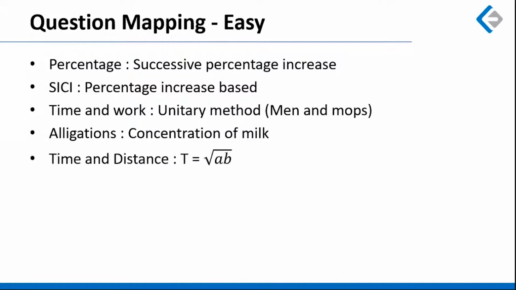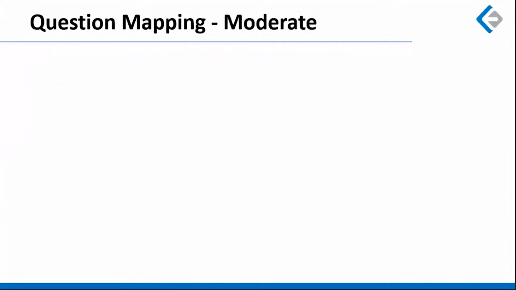A question based on time and distance, where a standard approach of t is equal to root ab was given. So by now you should be knowing that whenever two people start from different points and they meet somewhere in between, and after crossing each other, if they take a given time, let's say a and b hours, to reach their respective destinations, then the time required for both of them to meet is the geometric mean of a and b. So that was the concept that was used here.